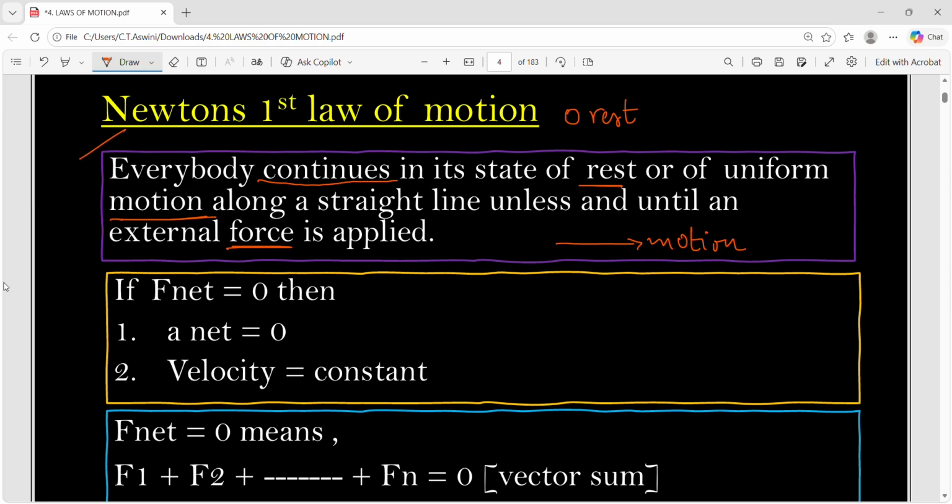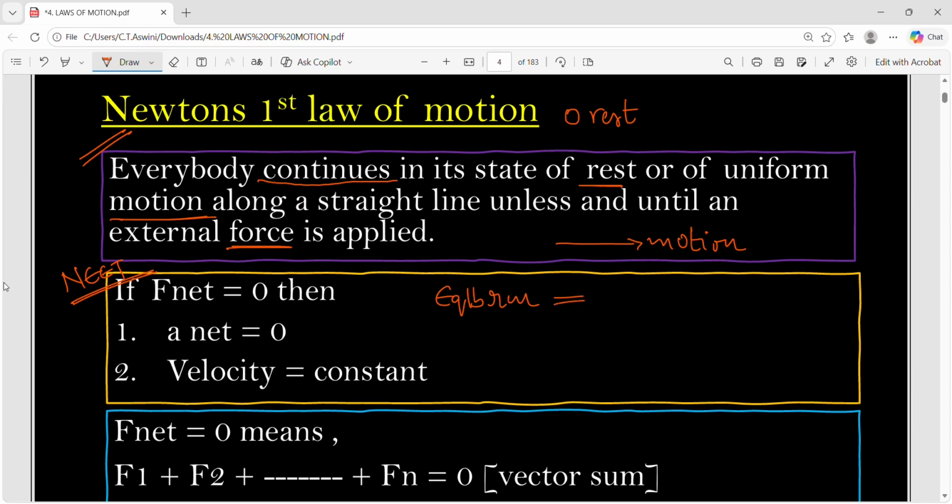Clear with this statement? So every body continues its state of rest or of motion or direction unless and until an external force is applied. So very simple thing. If you want a change in state of the body, then some force must be applied. This is called Newton's first law. This is a theory statement, but if you take your NEET exam, what is required from Newton's first law is mathematical considerations. What do we consider? We consider equilibrium state of the body to apply Newton's first law for NEET problems.